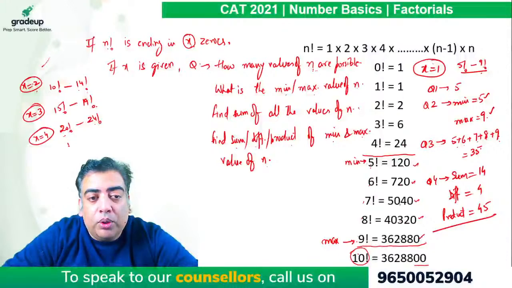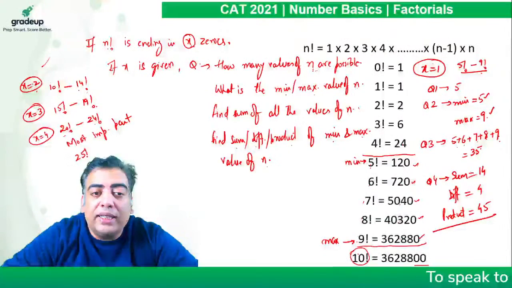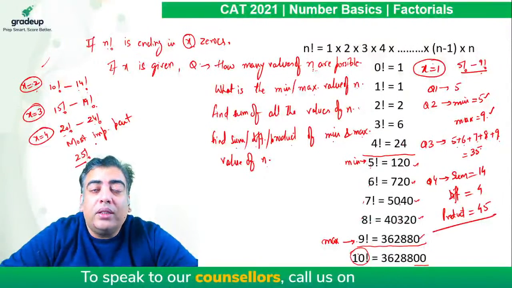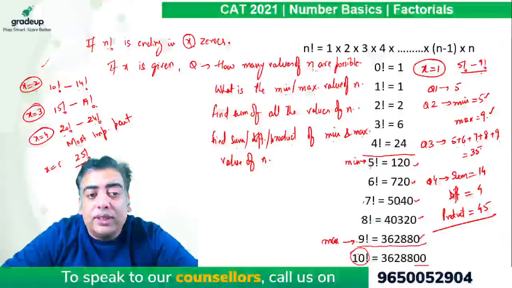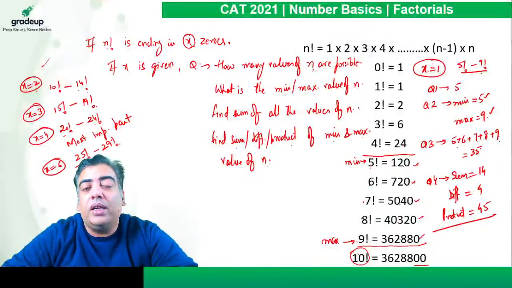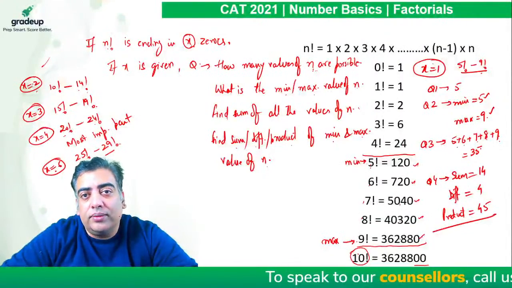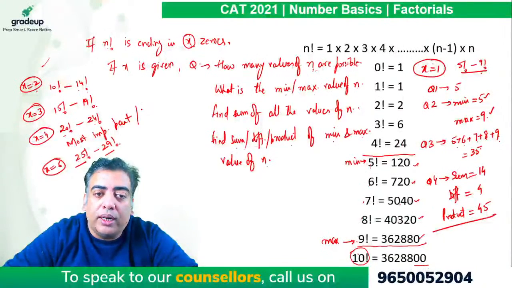After this is the most important part now. The moment you get 25 factorial, now guys, please keep in mind 25 is 5 square. You are getting 2 more 5s, which will increase 2 more zeros. Now the number of zeros will be 6 and not 5. So from 25 up to 29 factorial, there will be 6 zeros in the end. And likewise, the series keeps going on. So this is the most important or critical part we all need to understand here.